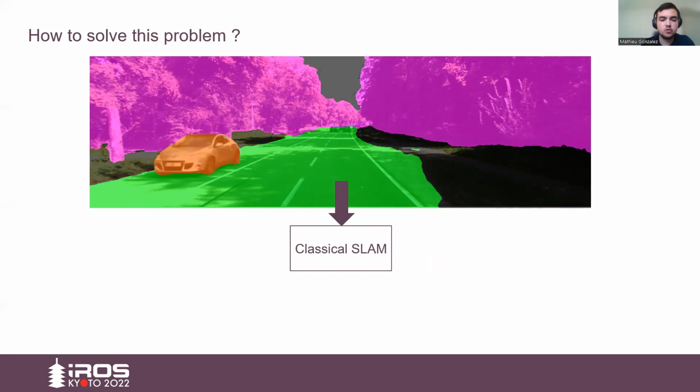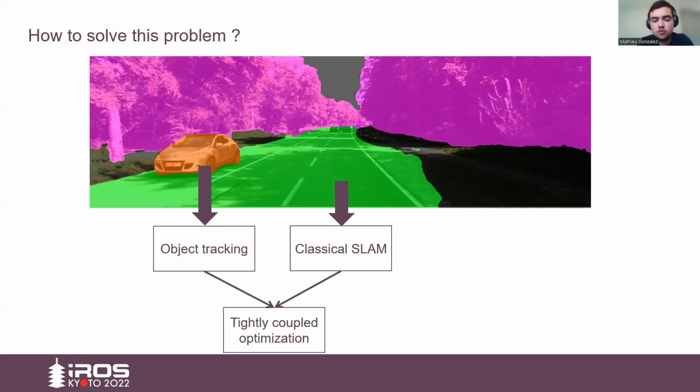So what we propose to do is to use the potentially dynamic objects that have been segmented to do object tracking, and then to fuse both camera and object tracking in a single bundle adjustment to refine everything. And this way, we can take into account dynamic objects. For example, if a car's speed has been estimated to be close to 0, its 3D points will be used as static points.